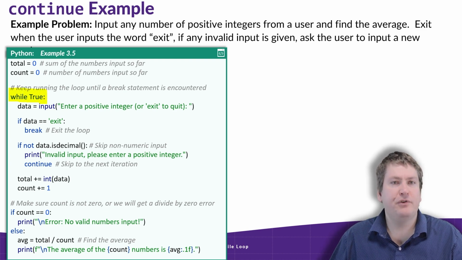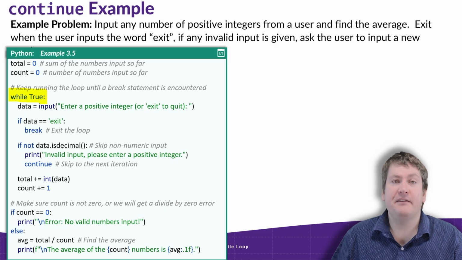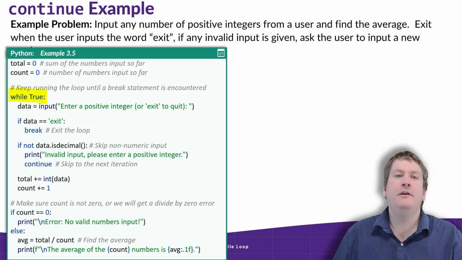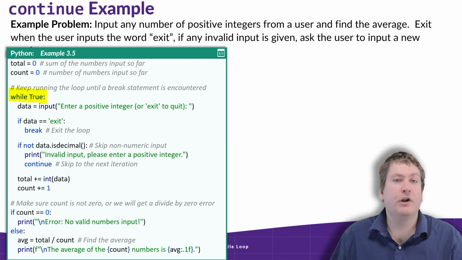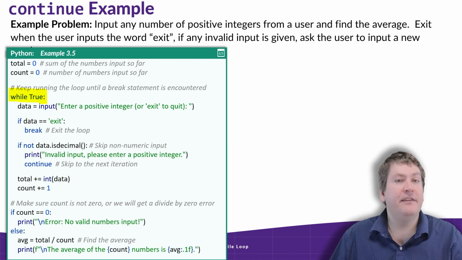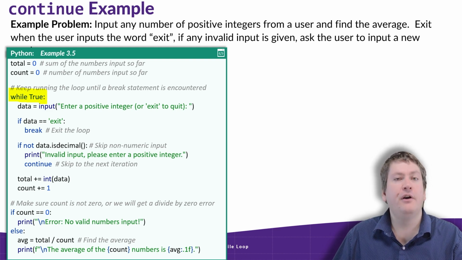And we're using that same sort of loop structure that we saw in the last example. We're going to say while true, so that means we're going to keep running this loop forever, but in reality, it means we're going to exit when we encounter a break statement. The first line in this while loop is an input line. It's asking the user to enter a positive integer or to type exit to quit. Exit is going to be our sentinel value.